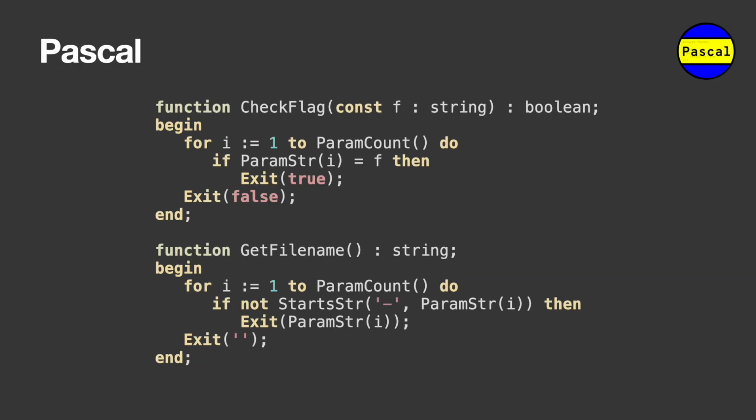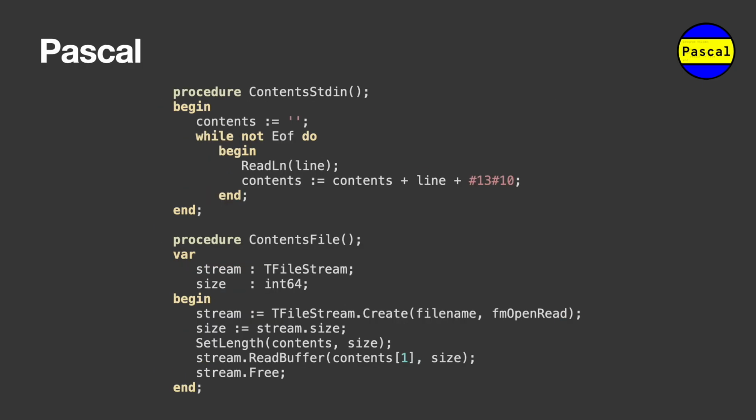Finally, we have Pascal. This language uses begin and end instead of braces for blocks. I think they're optional, which can actually lead to some decent results in control flow like you can see with the if statements here. There doesn't seem to be a return keyword, so we use exit instead, which does the exact same thing. I think these two functions are very readable, and I'm perfectly happy with them. We use procedure to declare a function that doesn't return a value, and function if it does.